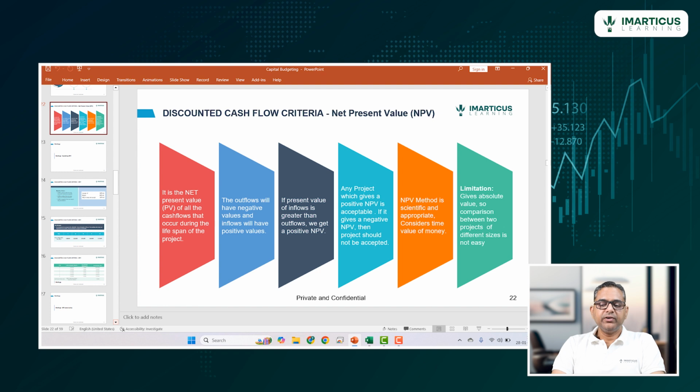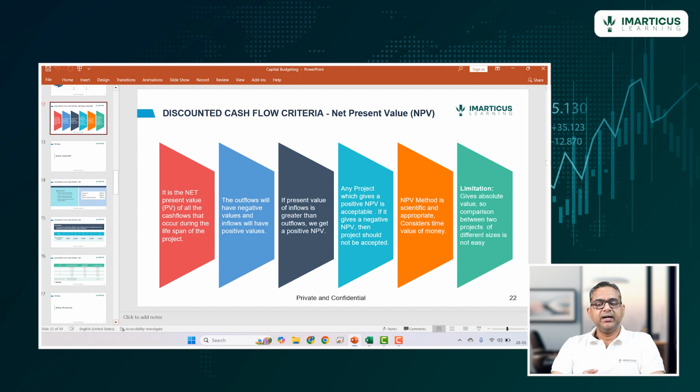If present value of inflows is greater than outflows, we get a positive NPV. So what is NPV? Present value of cash inflows minus present value of cash outflows, or the present value of all the cash flows. If present value of cash inflows is greater than present value of cash outflows, we obviously will get a positive NPV.